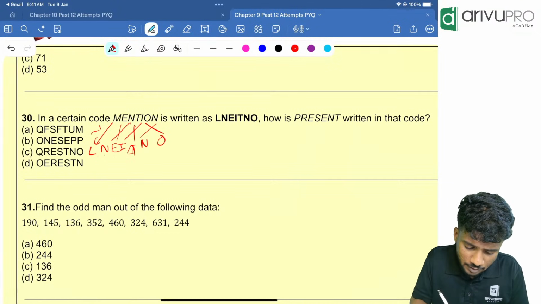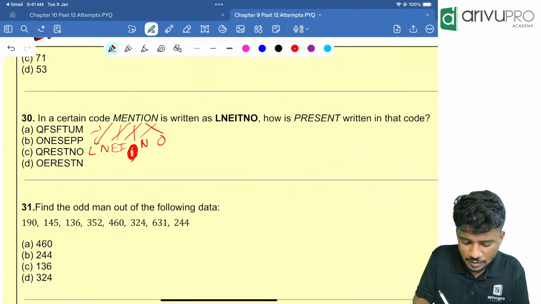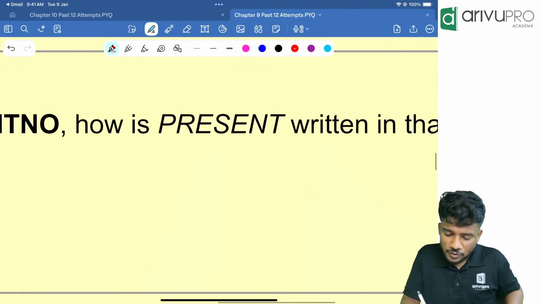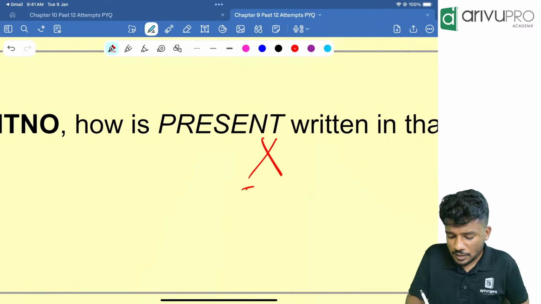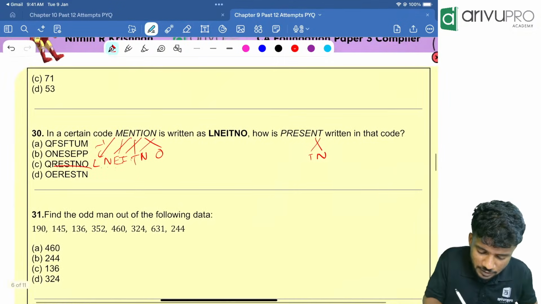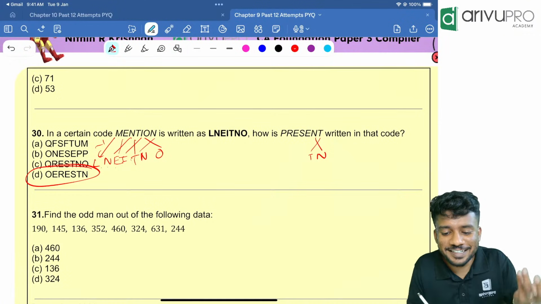Yes, IT, not TI, IT. Similarly, PRESENT, how will you write? So this should be TN. So looking at that, only one option is having TN over here. Option D is the answer.